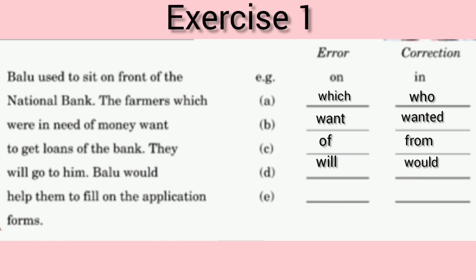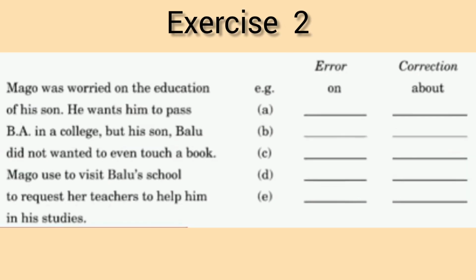Balu would help them to fill on the application forms. I don't find any error in Balu would help them to fill. That means the error is in the remaining line, that is, on the application forms. Here the error is the preposition on. Why so? Because we fill in the application forms, not on the application forms. Moving on to exercise 2.